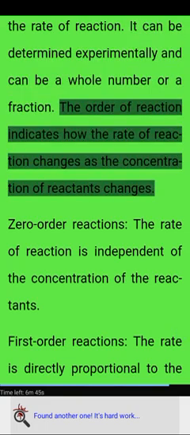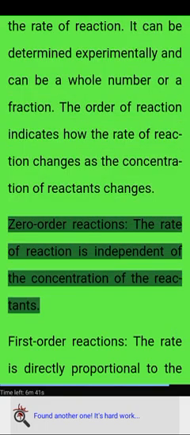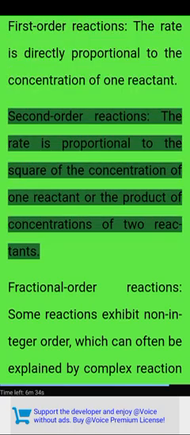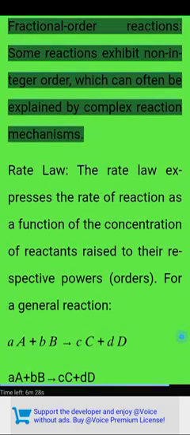The order of reaction indicates how the rate of reaction changes as the concentration of reactants changes. Zero order reactions. The rate of reaction is independent of the concentration of the reactants. First order reactions. The rate is directly proportional to the concentration of one reactant. Second order reactions. The rate is proportional to the square of the concentration of one reactant or the product of concentrations of two reactants. Fractional order reactions. Some reactions exhibit non-integer order, which can often be explained by complex reaction mechanisms.